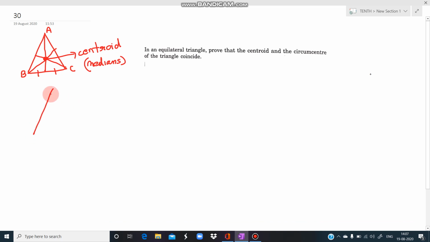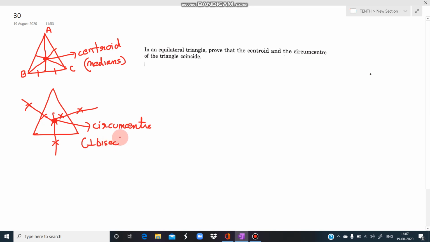Now what is the circumcenter? If I draw the perpendicular bisectors of all three sides, the point at which the perpendicular bisectors meet is known as the circumcenter. So the circumcenter is the point of intersection of perpendicular bisectors.